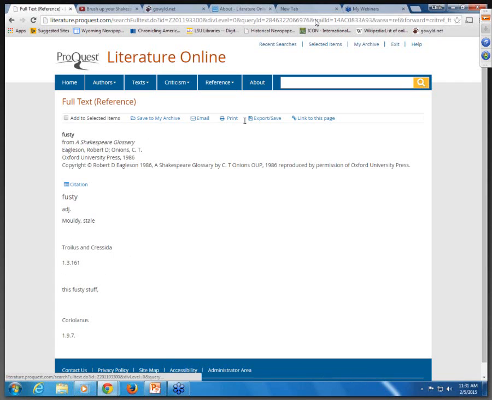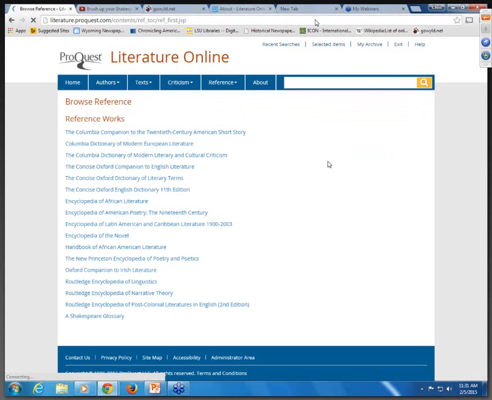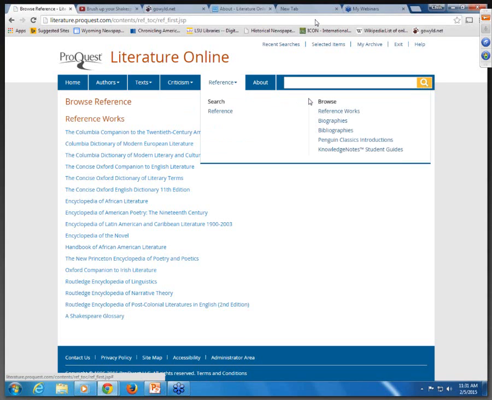And I can email, print, export, and again link to this page and get my citation information. So a great addition if you're reading Shakespeare to have access to this reference work, the Shakespeare glossary. And that's here under reference works there at the bottom. Other items here under our reference work, of course, biographies, as we've seen. And I can move through those alphabetically.